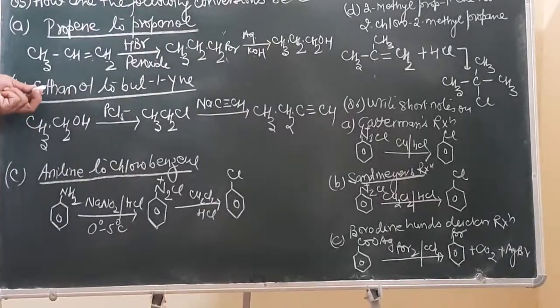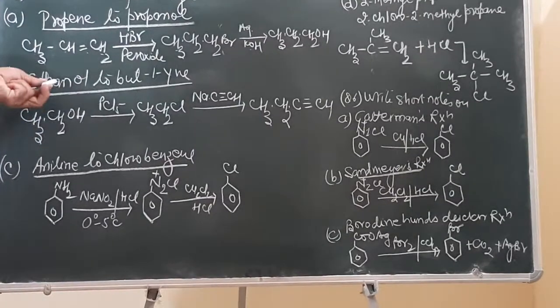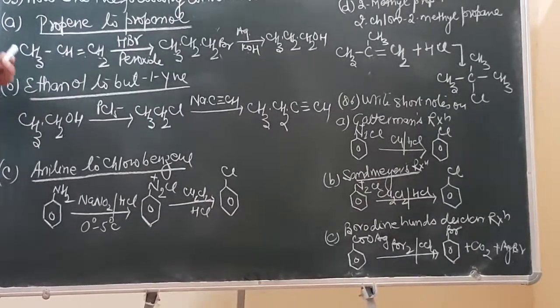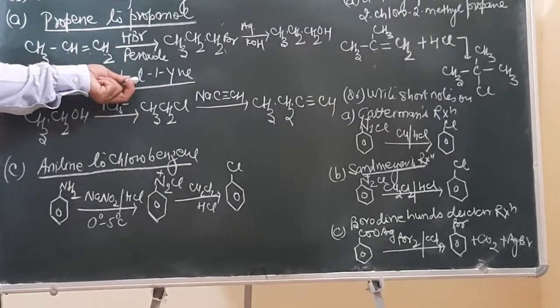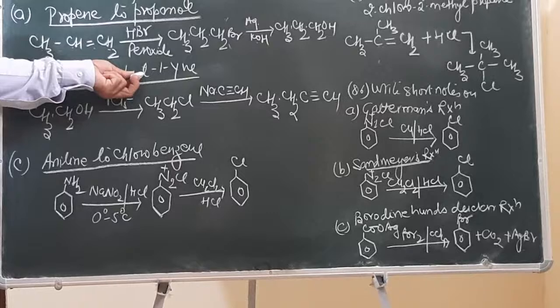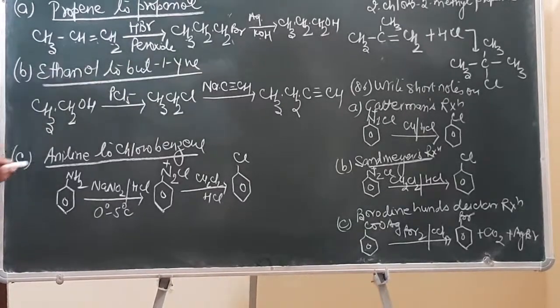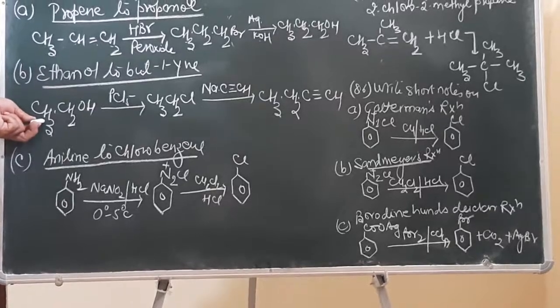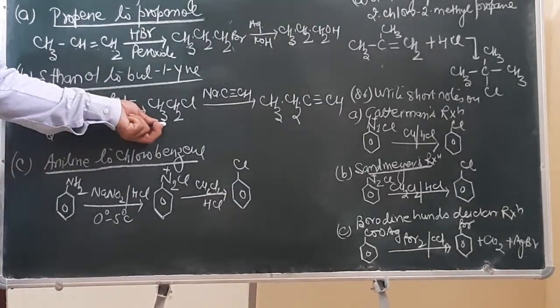Now, the second one. Whatever conversions we are carrying out, these are reactions we have studied somewhere or other in the chapter. Second is ethanol to but-1-yne. Only in one reaction we studied in nucleophilic substitution to prepare higher alkynes. How? Ethanol, when made to react with PCl5, results in the formation of ethyl chloride.